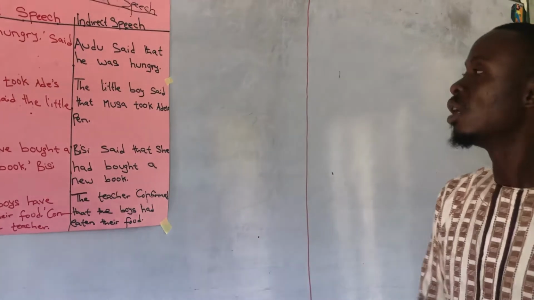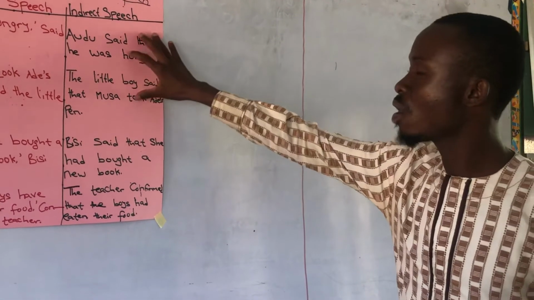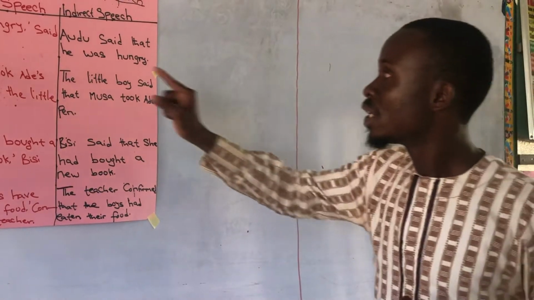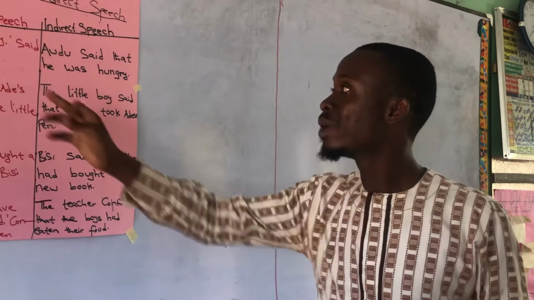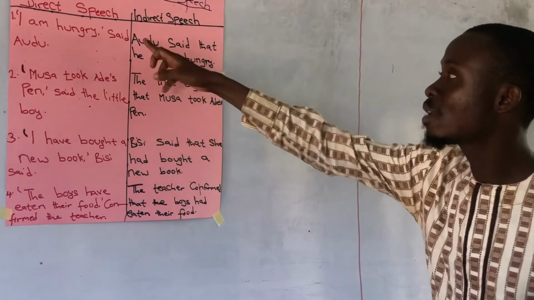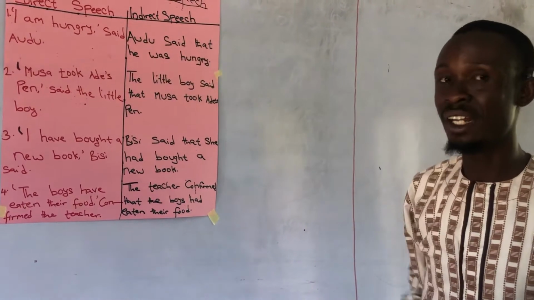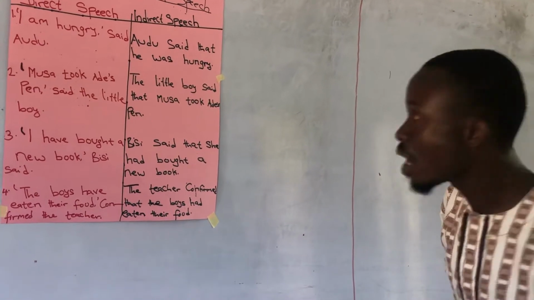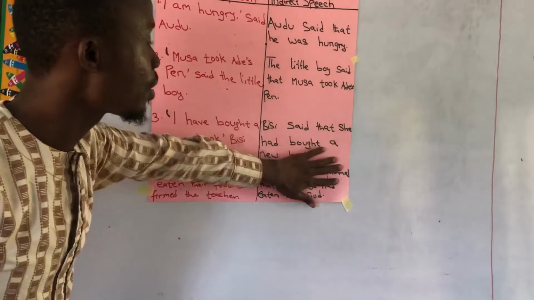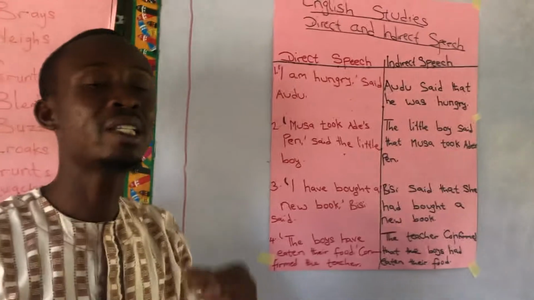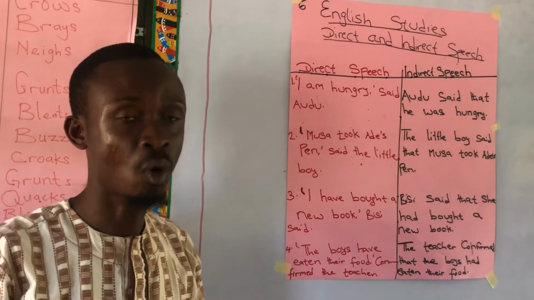I want you to take a look at all the indirect speech that we have here. You see something? The quotation marks that we have in direct speech, we are not having in indirect speech. Do you know why? It is simple. Because all these expressions are not the exact expressions that came out from the speaker's mouth.